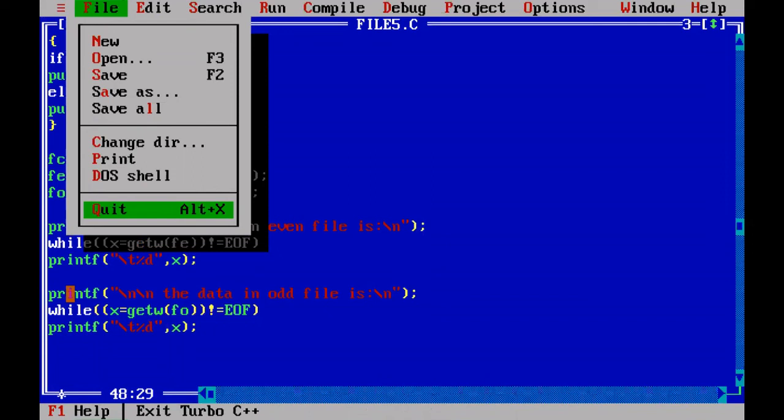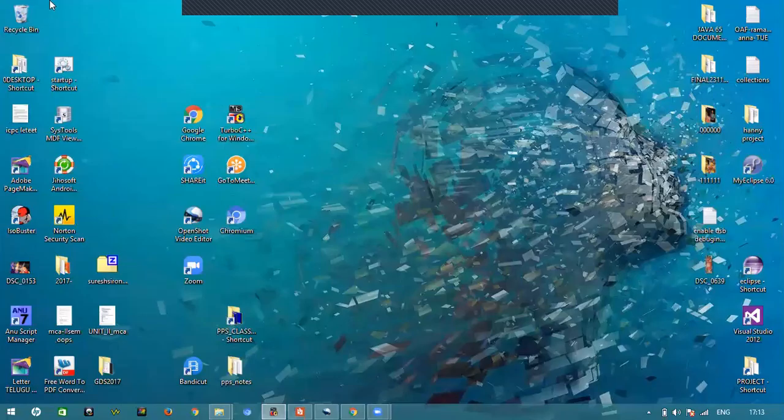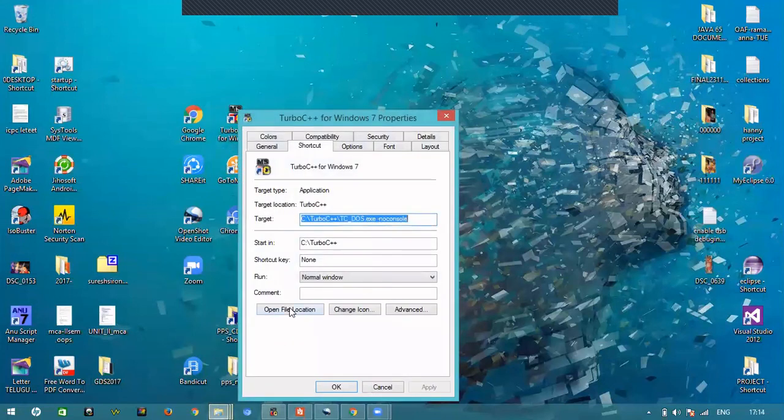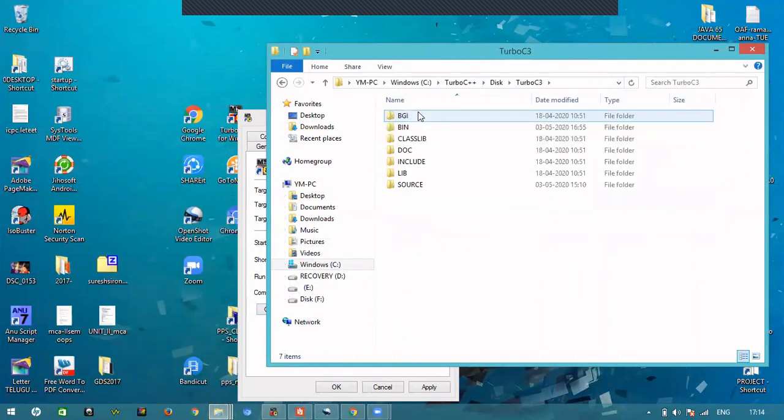Now we will try to see whether the numbers.txt, odd file and even file have the data or not. Actually, it will be in an encoded format, but something will be shown there. We will go and see. Go to the file location, properties, open file location, Turbo C3, bin.